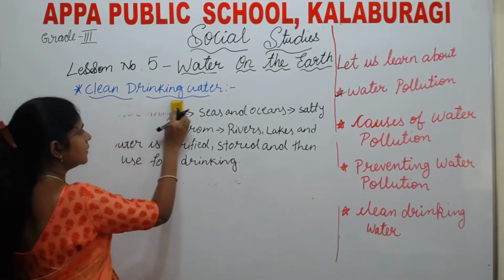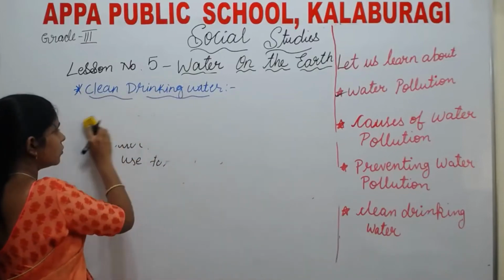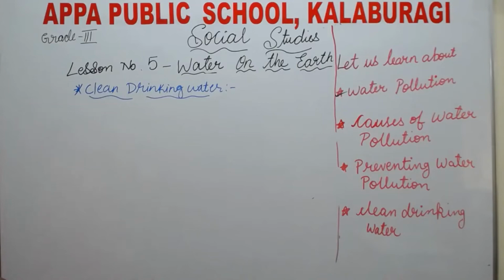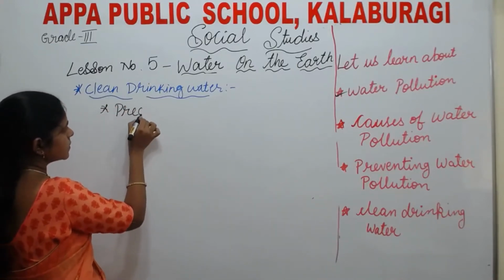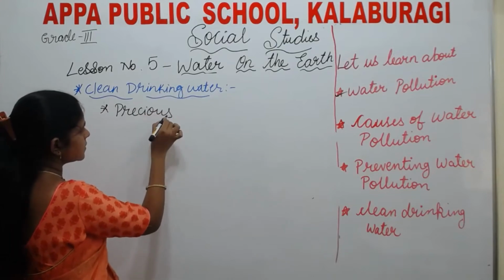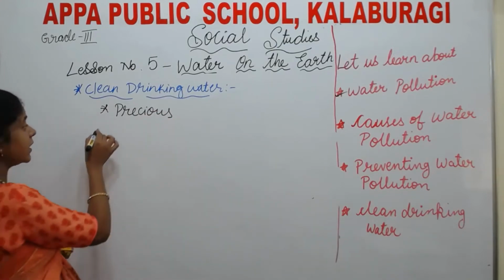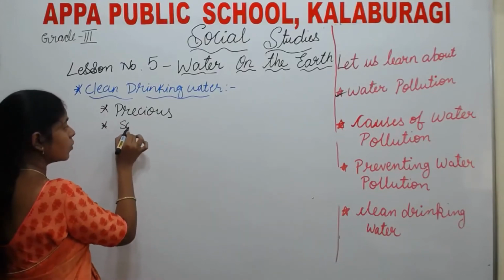See here, children. We all know water is very precious. We should save the water. That's why we should save the water.